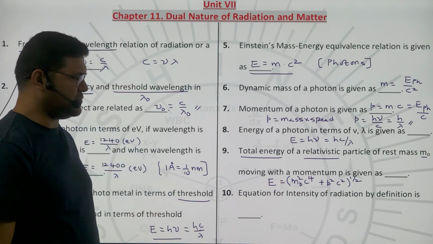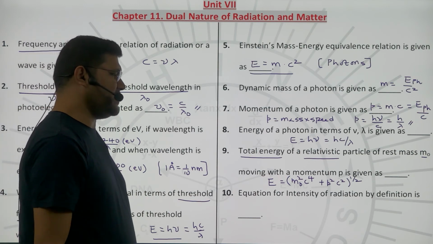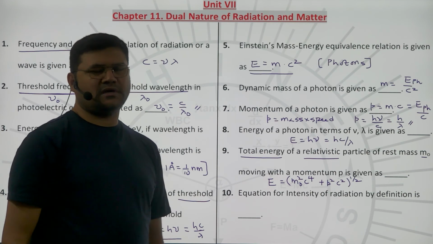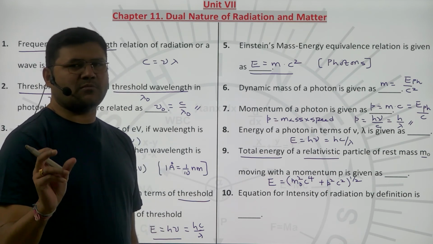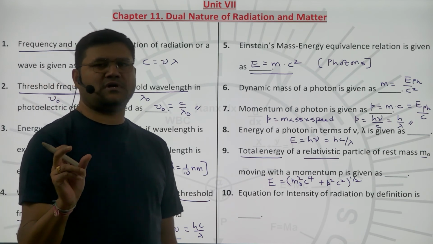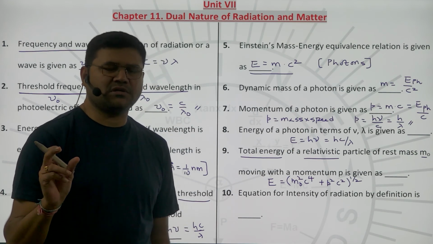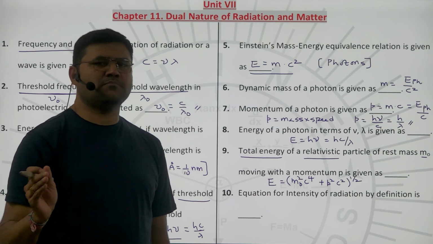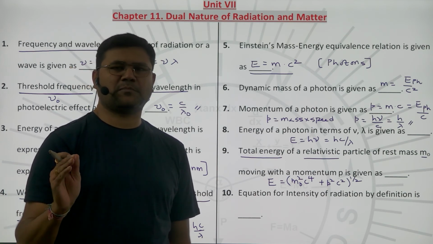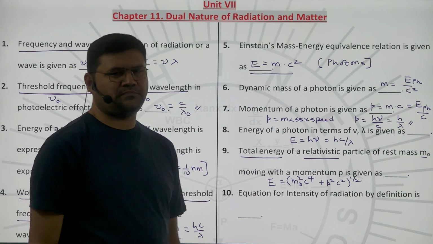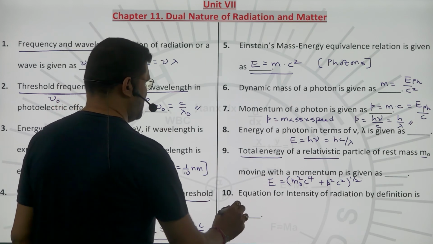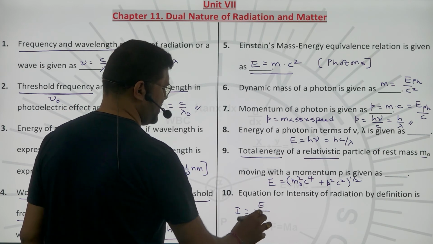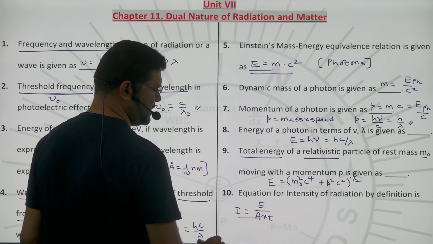Okay, next one, the 10th one. Equation for intensity of radiation by definition. How is intensity defined? Intensity is the amount of energy crossing a unit cross-sectional area per unit time, perpendicular to that surface. So intensity is energy per unit area per unit time.